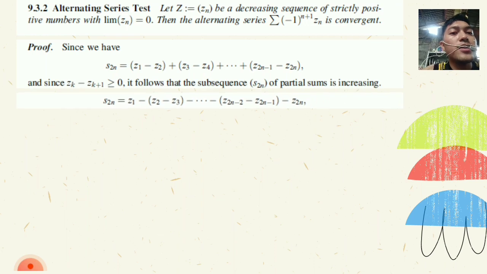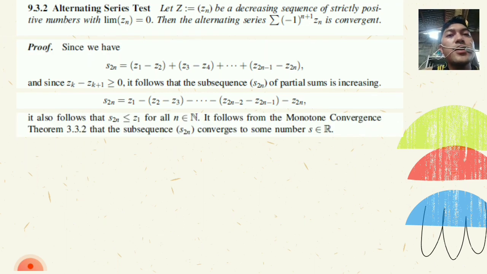Then we have s sub 2n equals z sub 1 minus (z sub 2 minus z sub 3) minus ... minus (z sub 2n-2 minus z sub 2n-1) minus z sub 2n. And it follows that s sub 2n is less than or equal to z sub 1 for all n in the natural numbers. It follows from the Monotone Convergence Theorem 3.3.2, assuming that we already understand monotone convergence, that the subsequence s sub 2n converges to some number s in the real numbers.